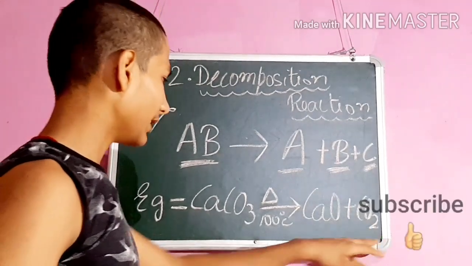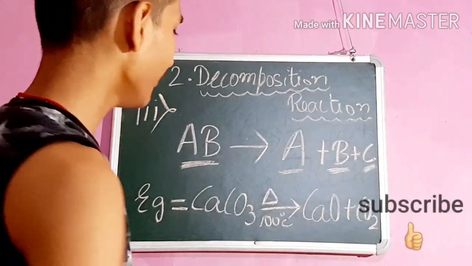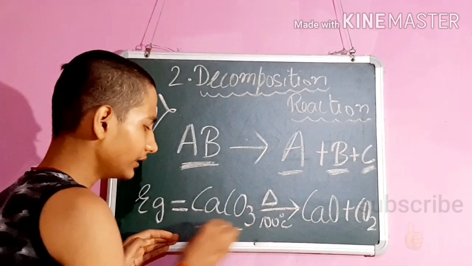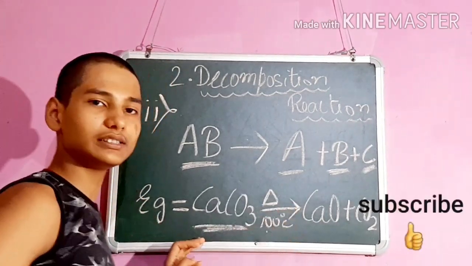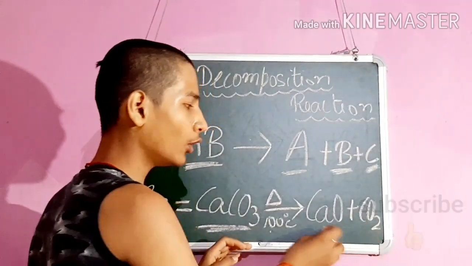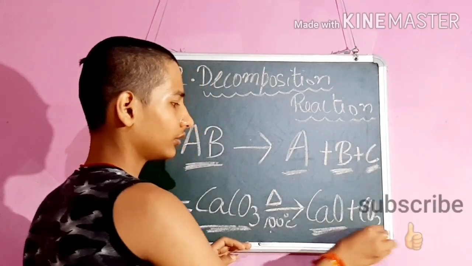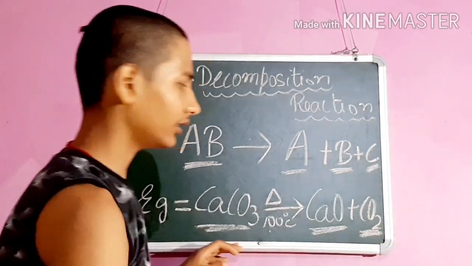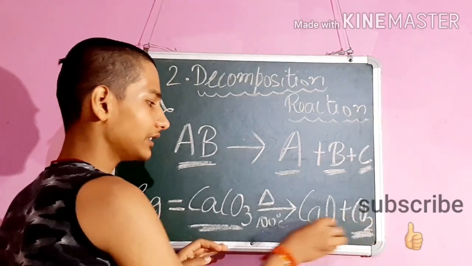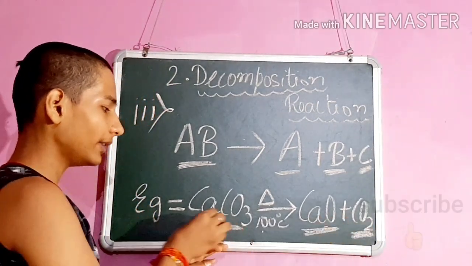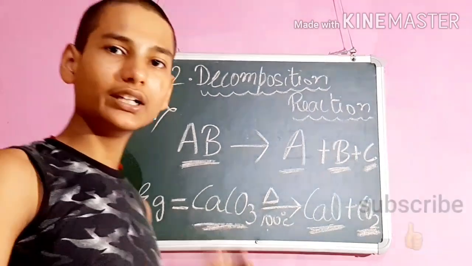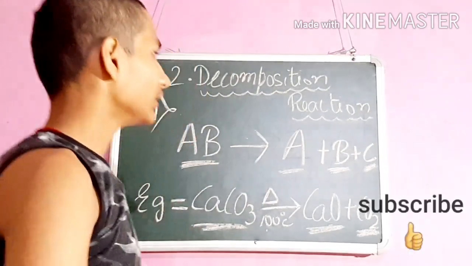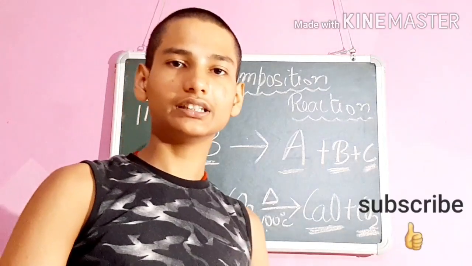This is a balanced chemical equation. Here this is a compound, and when we provide heat, it breaks into two more compounds. Note that the properties of these compounds will not be similar to the properties of this compound. It will be totally different. So the third property of decomposition reaction is over.